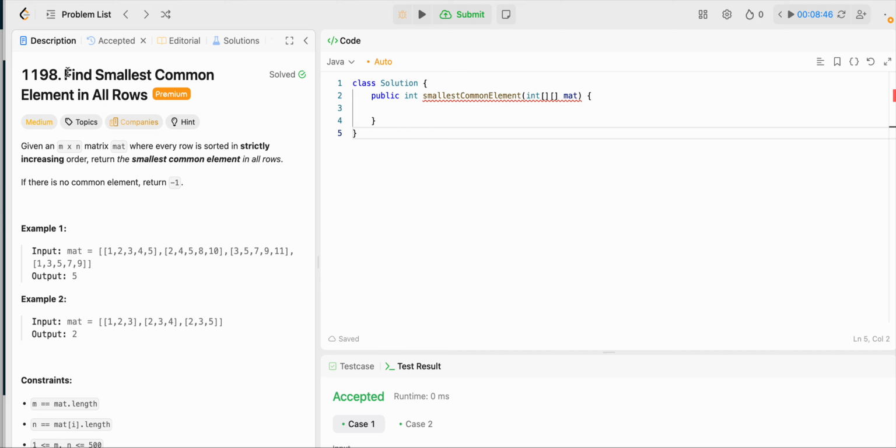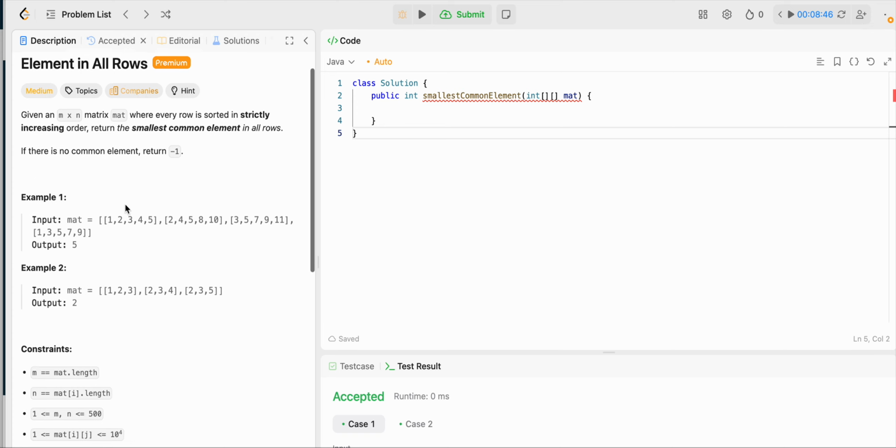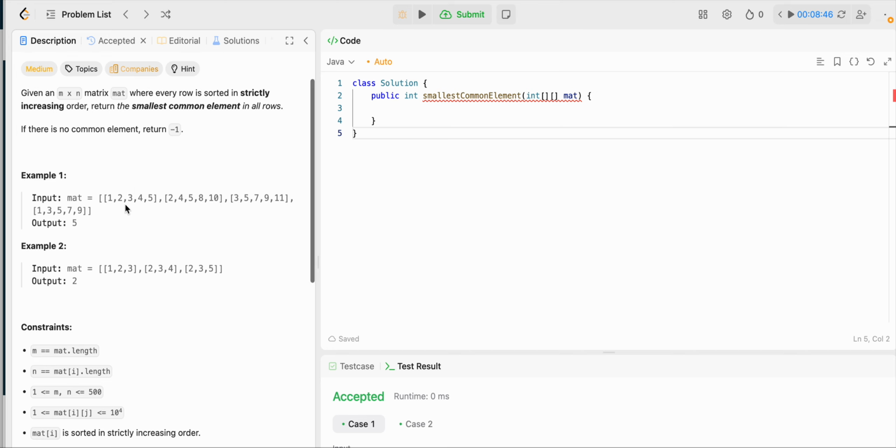To solve the find smallest common element in all rows question on LeetCode, my approach for this problem will be to use one array to keep track of all integers and add the integer total whenever we get to it to the array total.